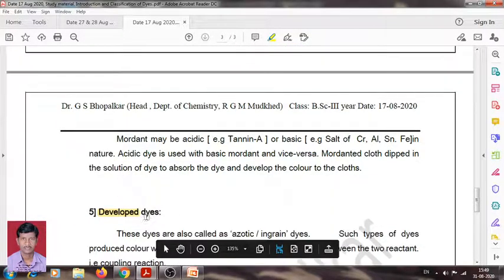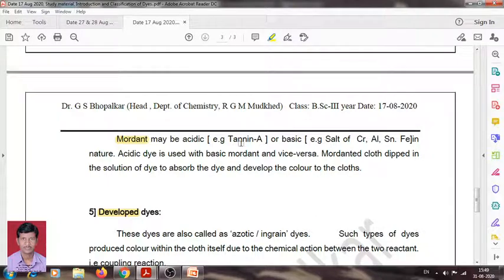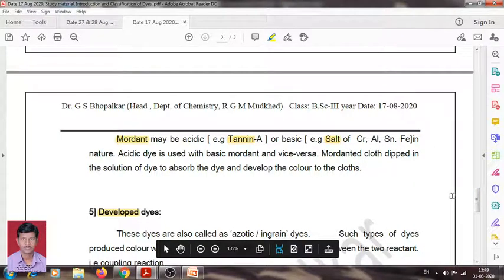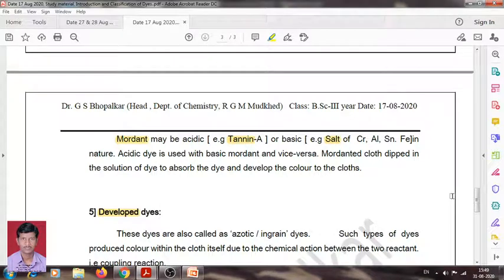For example, the mordant may be acidic, like tannic acid, or basic salts of metals, that is chromium, aluminium, tin or iron, in nature. Now, when the acid dye is used with basic mordant and vice versa, this is the method of application. When we use acid dye, at that time we have to use basic mordant.